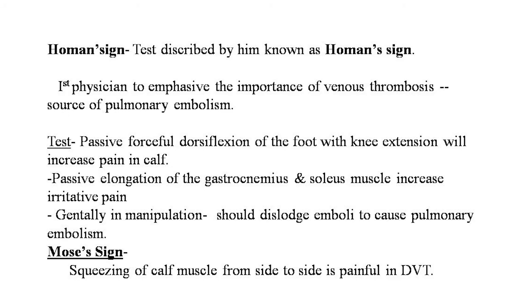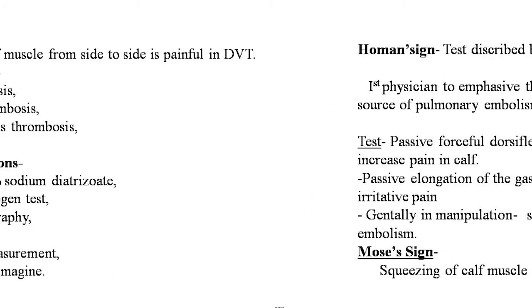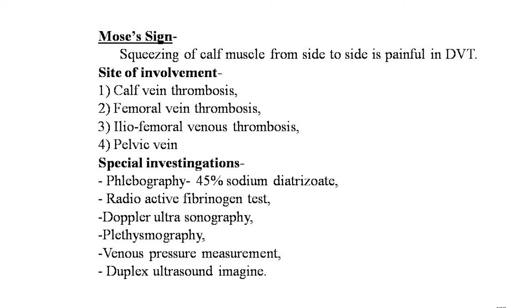So do not press the DVT. Always remember, students. Now the Moses sign: squeezing of the calf muscles from side to side is painful in DVT, but this may be risky. Morris sign: squeezing of the muscles from side to side is painful in DVT. Sites of involvement for DVT are calf vein thrombosis, femoral vein thrombosis, iliofemoral venous thrombosis and pelvic veins.